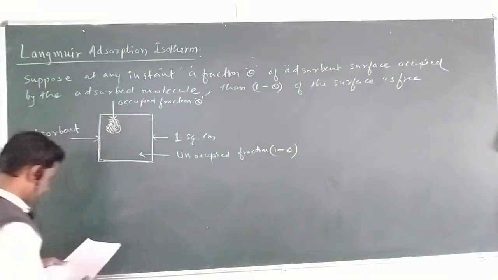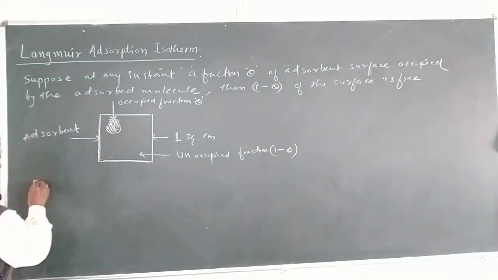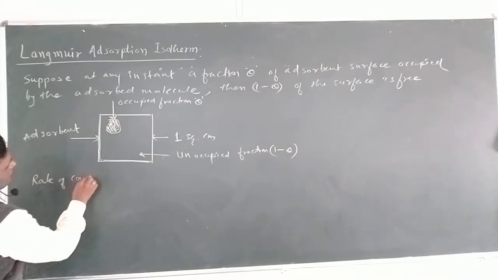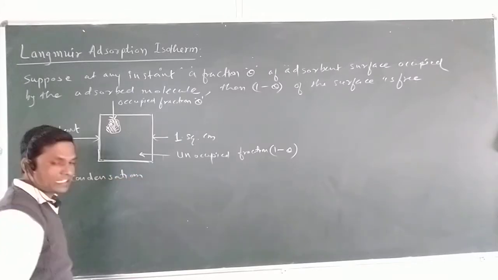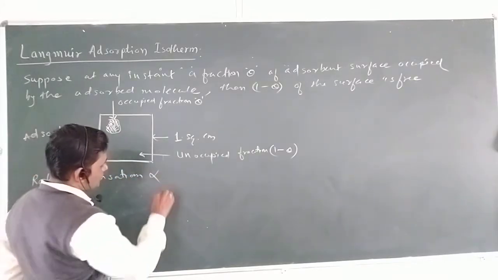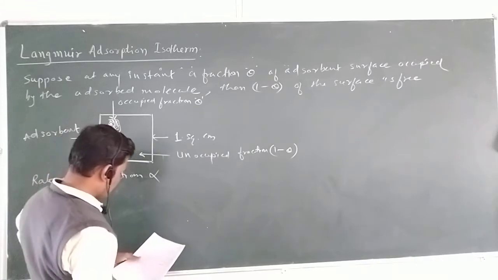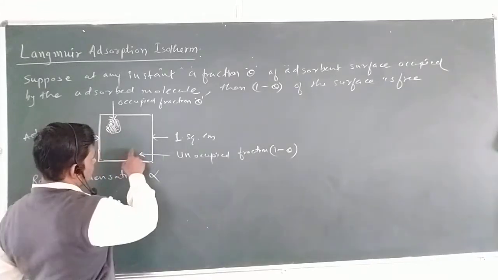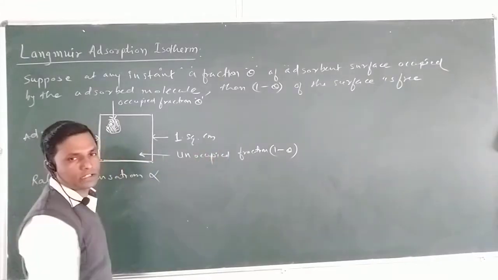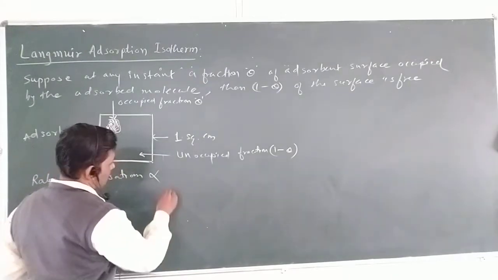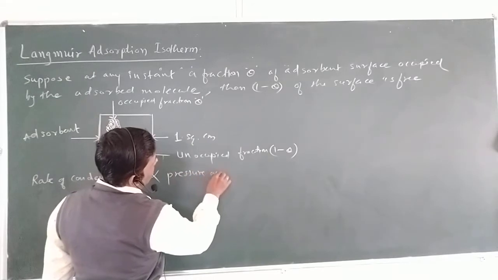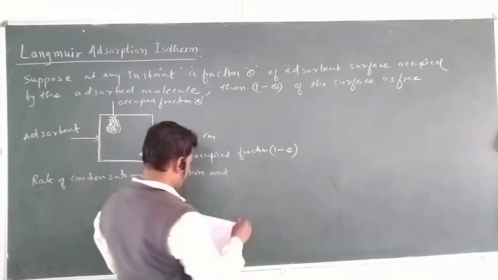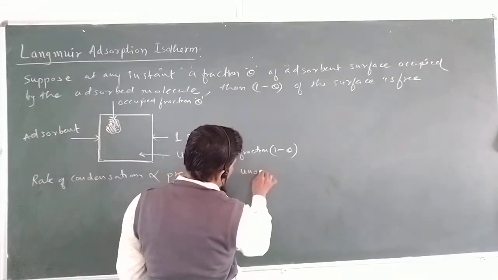So we can write that the rate of condensation is directly proportional to the pressure as well as the unoccupied fraction.